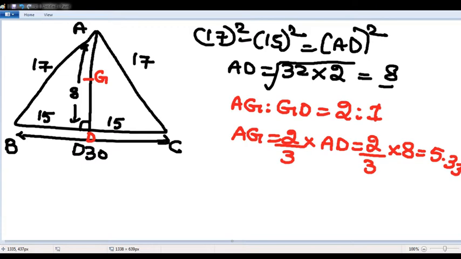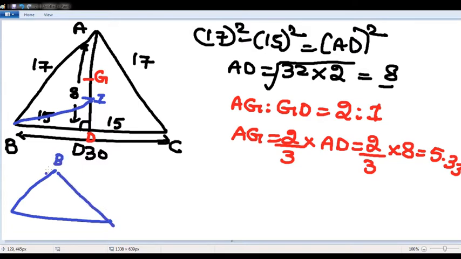Now see here. What is the question, beta? Listen carefully to the question. What is the distance between centroid and incenter? We don't know where the incenter is. I am taking it to be below G; depending upon the values, it could be above. So I will connect B to I. Now I can apply the angular bisector theorem.